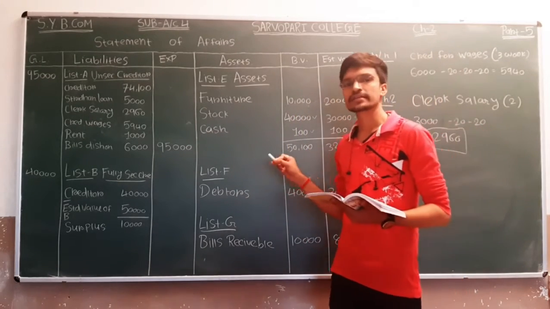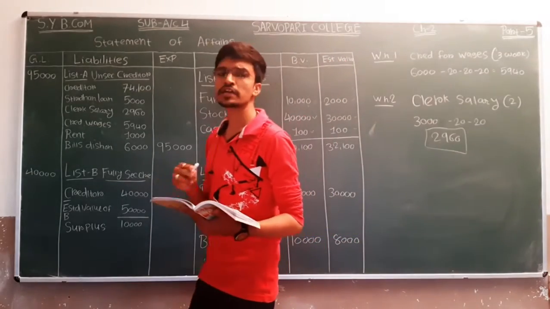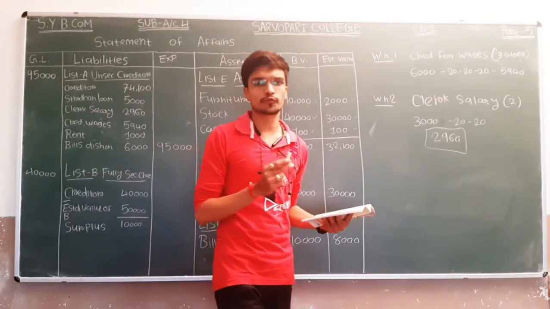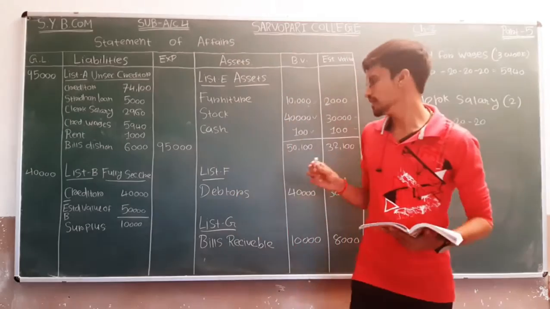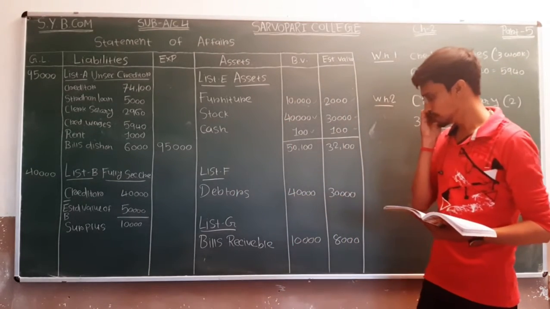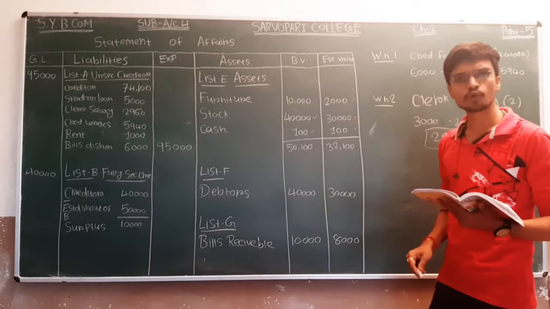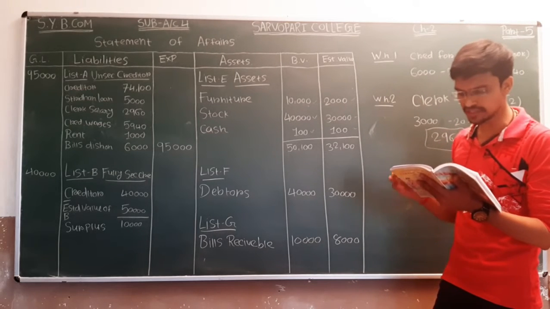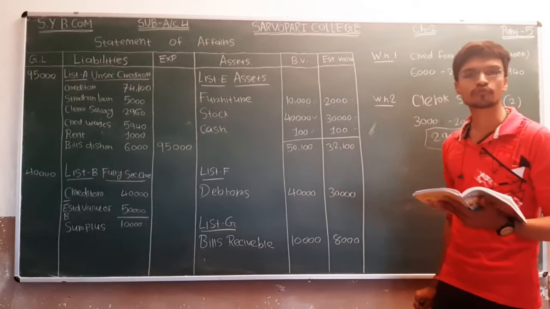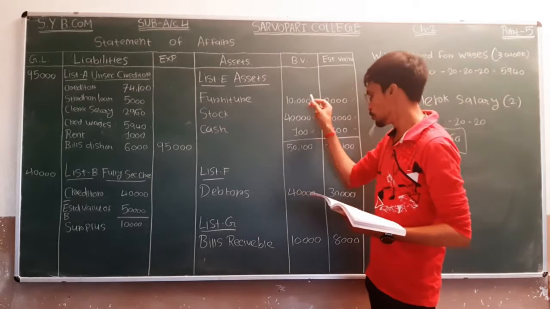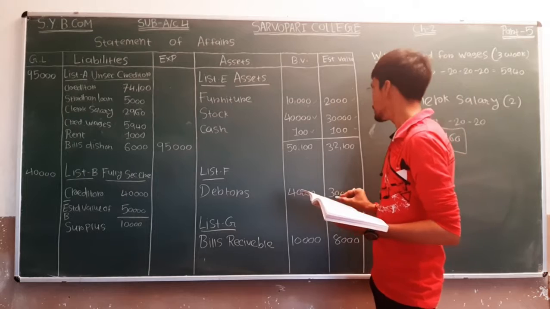We have three options: good debtors, bad debts and doubtful. But here we have been given only one, that is good debtors. We have to show the book value and the estimated value. So debtors estimated value is 30,000 and book value is 40,000. So debtors book value is 40,000 and estimated value described 30,000.